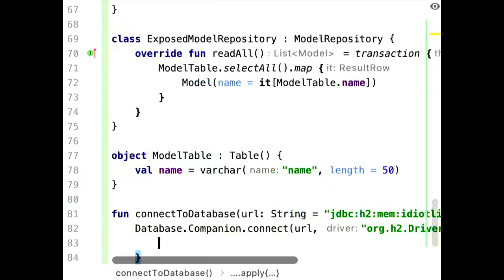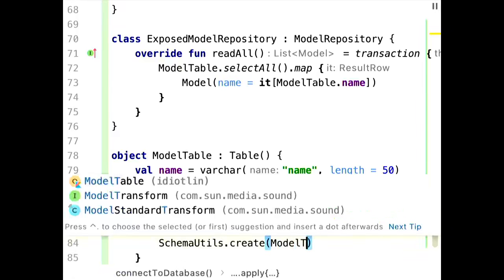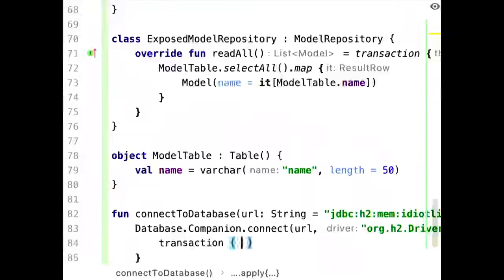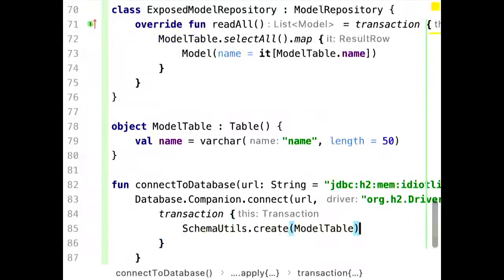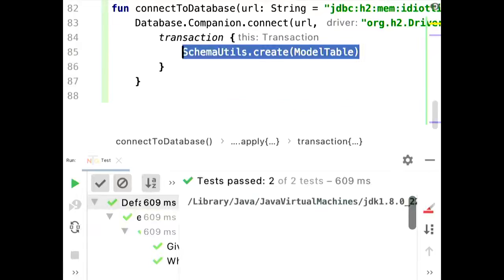So we just, after we connected, immediately we're going to do a SchemaUtils. This is just something you have to know, and create model table. You do it once. Make it transactional, otherwise he will complain. In my work project, I have implemented some class path scanning, and it feels a little bit like Spring Boot again, yes, to be honest. I annotate things, and actually I use interfaces rather than annotations. So, yeah, this is a one-time setup. Now, come on, do it. Done.